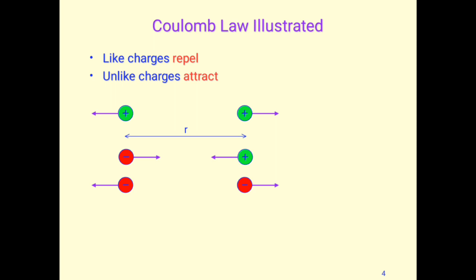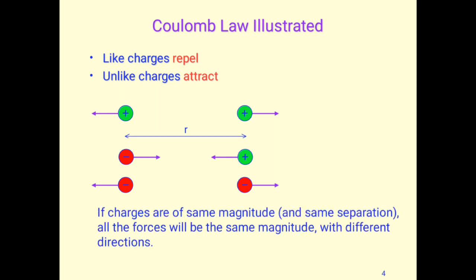If we consider the distance between two charges to be small r, and the charges are of the same magnitude and the same separation, all the forces will be of the same magnitude with different directions. So in all three configurations, if they are placed at the same distance, we have the same electrostatic force, and the only difference is their direction.